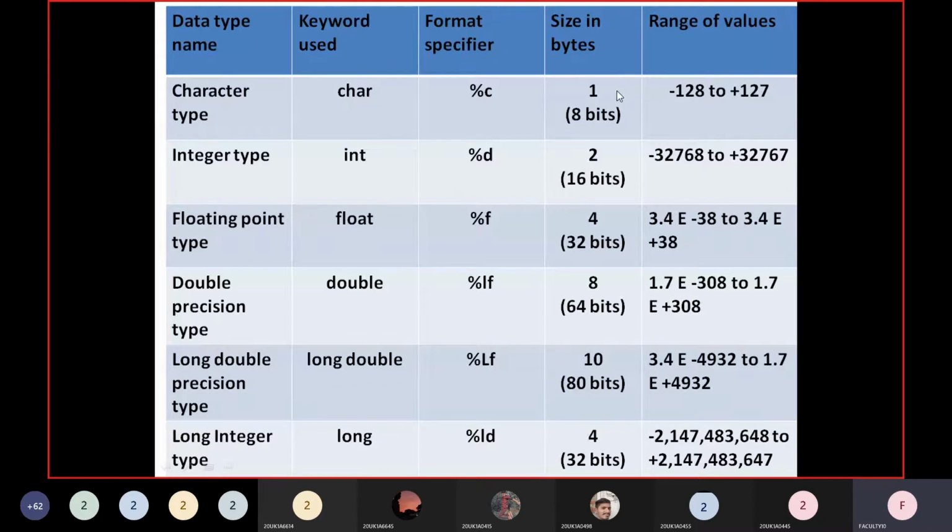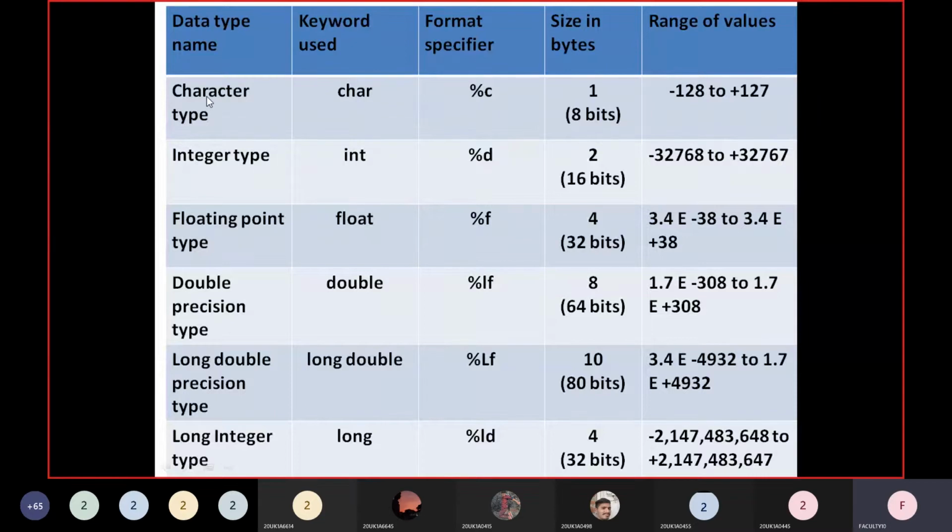Okay, so I said in previous programs, when I declare int x, 2 bytes or 4 bytes of data will be allocated. It depends on the operating system and from machine to machine. In Windows, an integer occupies 16 bits, and in Linux it is 32 bits, 4 bytes. So it depends on the operating system and also on the machine.